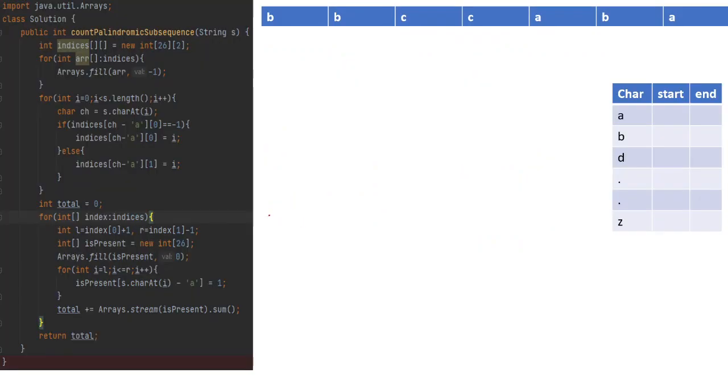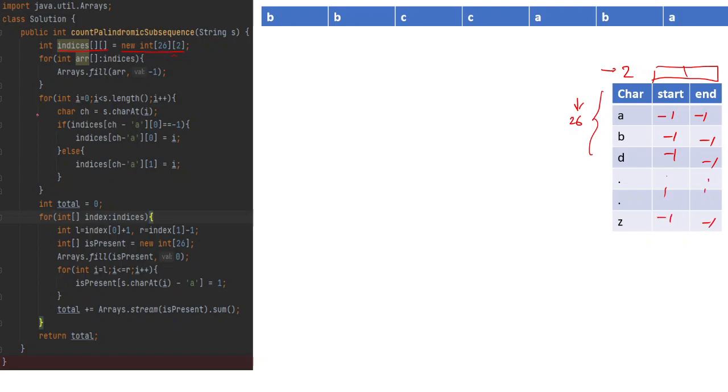See here, we have created a 2D array, indices, with 26 rows and 2 columns. This is used for storing the characters' initial and end indexes. So this is 26, and this is 2. That is what we have created here. We have initially filled everything with -1, -1, -1, everything -1.